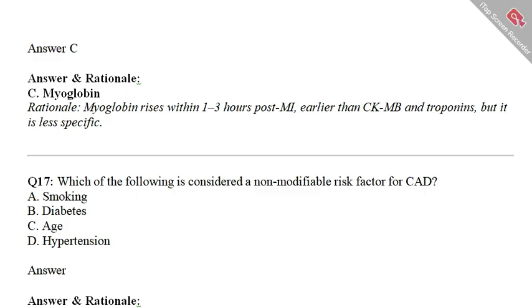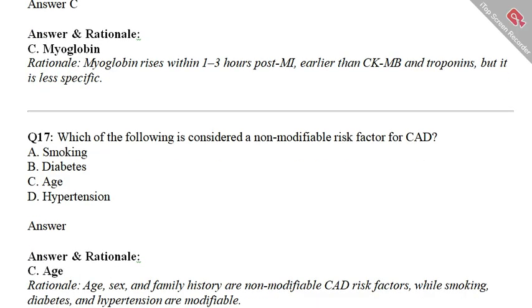One is a non-modifiable risk factor, the others are modifiable risk factors. Read about these, and I'm sure if you read about them, you will definitely understand this topic. If you select option C, age, your answer is 100% correct.